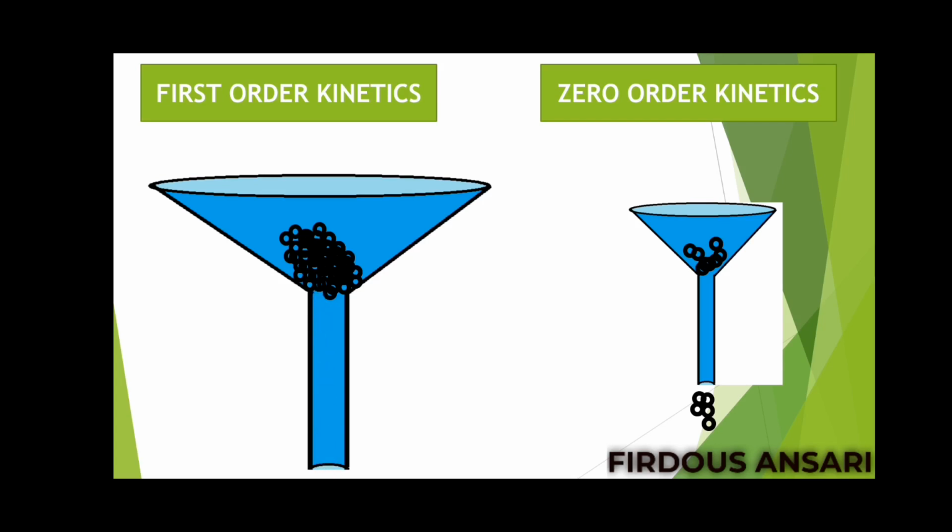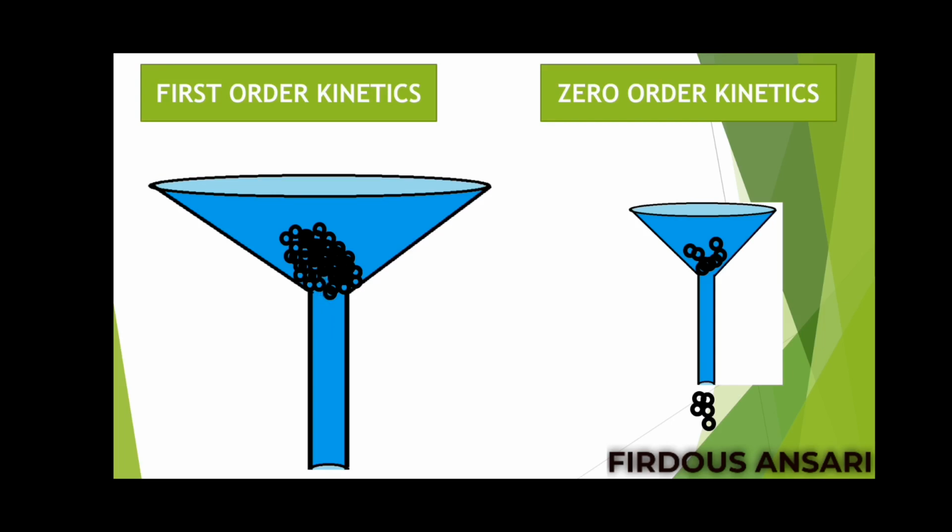So what does this example imply? This example implies that in case of first order kinetics, no doubt the plasma concentration of the drug is directly proportional to the rate of elimination. Higher the plasma concentration, higher will be the rate of elimination. But at one particular point, when you increase the amount of drug in the plasma to a particular level, then those drugs which were initially following first order kinetics will start behaving like zero order kinetics.